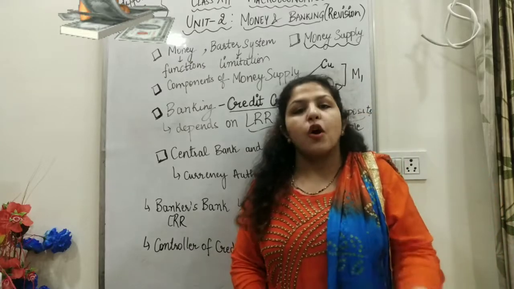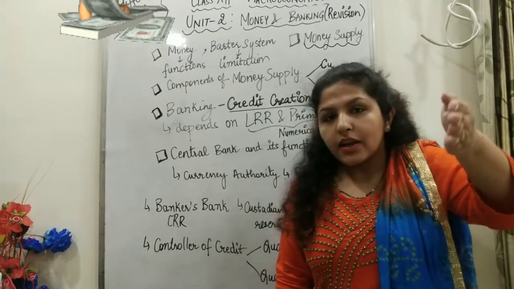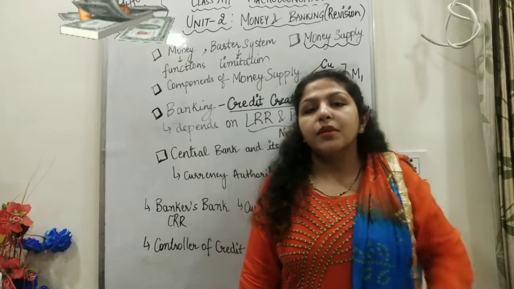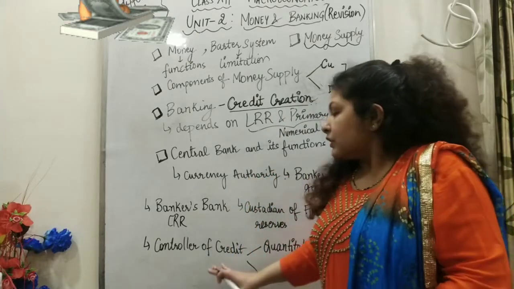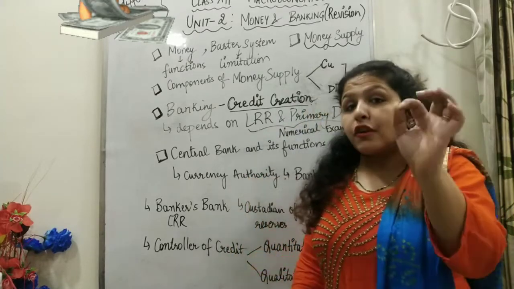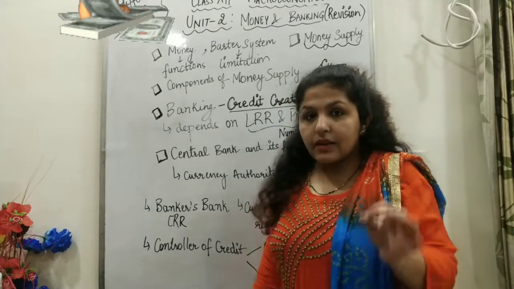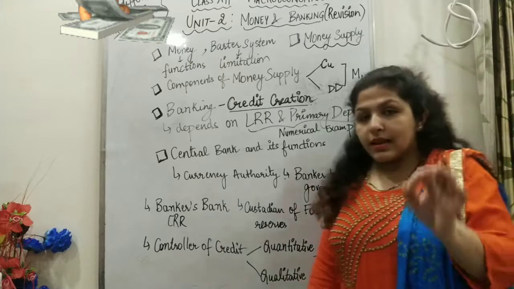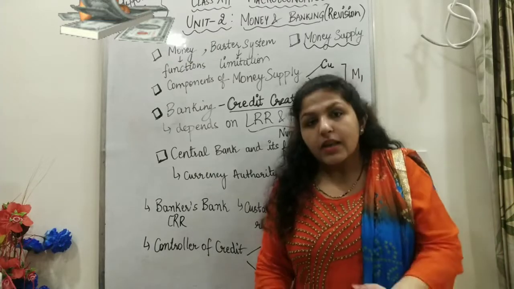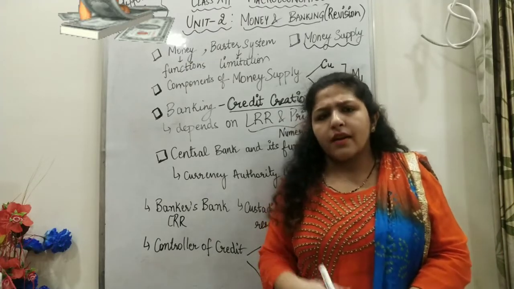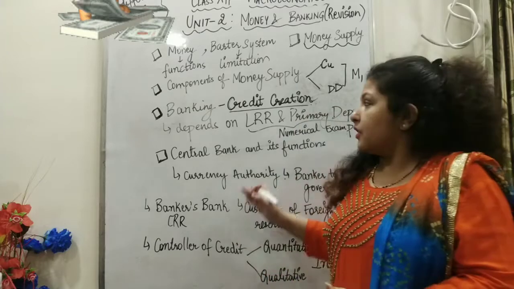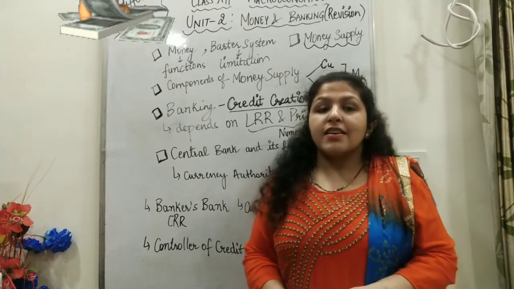We will understand this topic deeply in our next unit of macroeconomics, that is determination of income, output and employment. This topic is cancelled from Money and Banking for 2020. Quantitative and qualitative instruments are cancelled for this year only. So we will do this topic in the determination unit. Till then, I've revised the entire chapter.